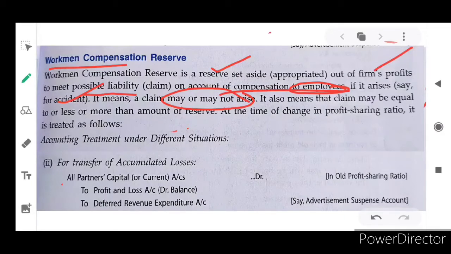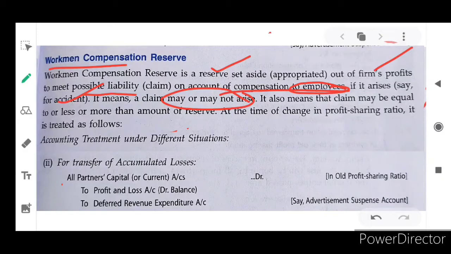In that situation, the reserve amount will be transferred to partners' capital account as per their old profit and loss sharing ratio. By chance, if they are making a new profit and loss sharing ratio, which means a new deed, then in that situation as well. I hope you understand. In another case, we are allotting only 10 lakh rupees, but the hospital needs 11 lakh rupees for compensating the worker.